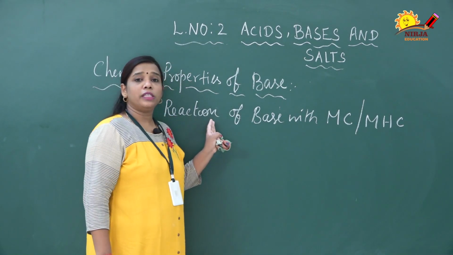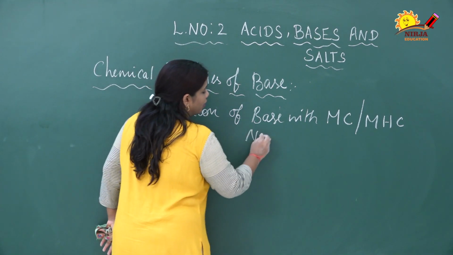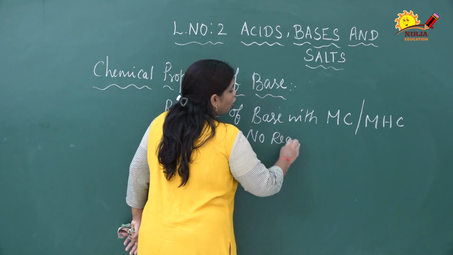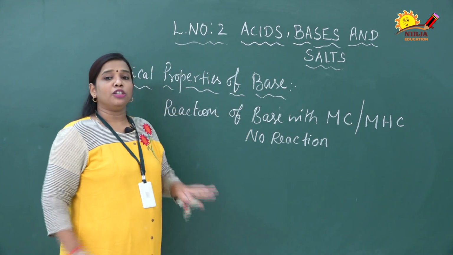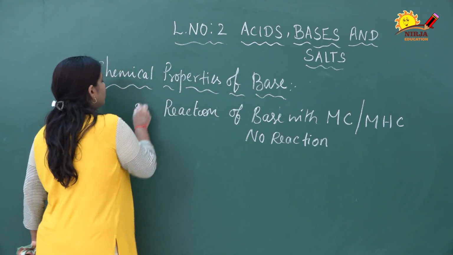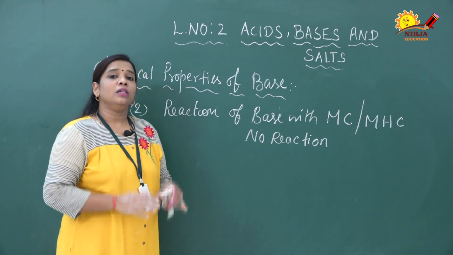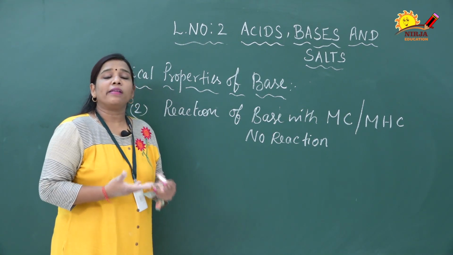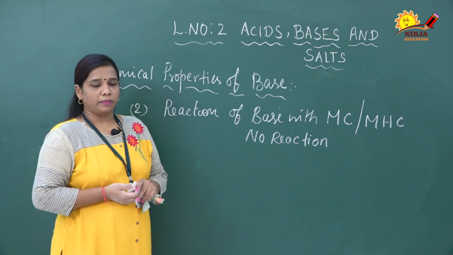Here, as usual same like acid, but what happens here is no reaction will occur. Base will not react with metal carbonate and metal hydrogen carbonate. So for the second reaction, no reaction will occur, because bases do not react with metal carbonate and metal hydrogen carbonate.